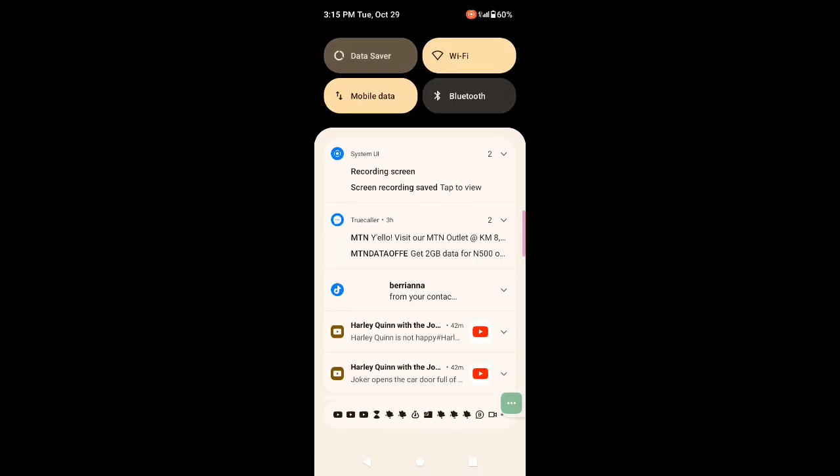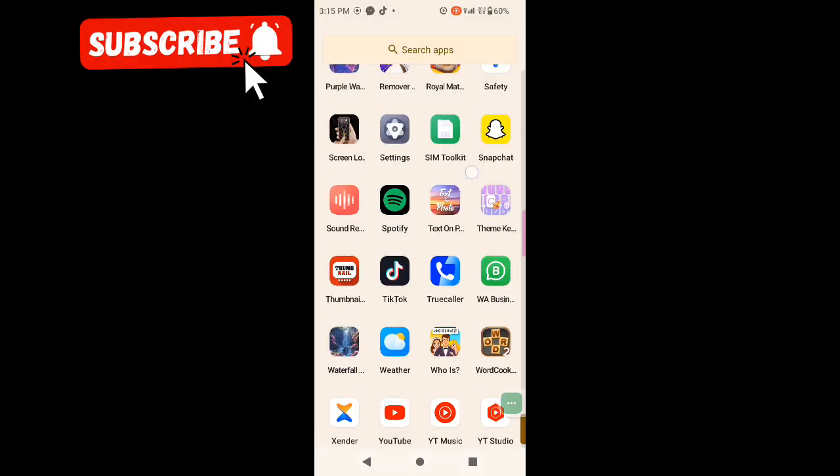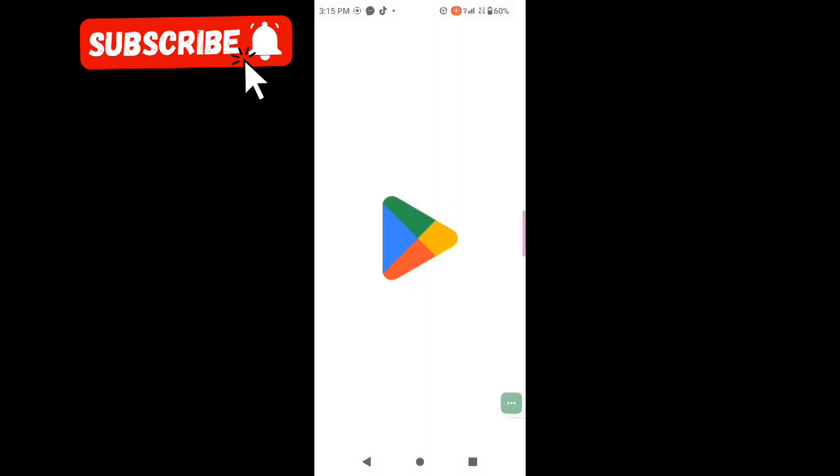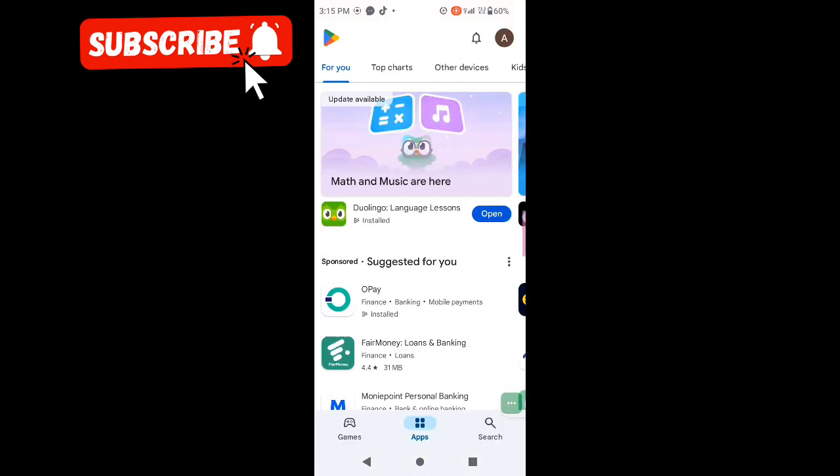First things first, go to your Play Store or App Store and search for Control Center Easy. Search control.center.